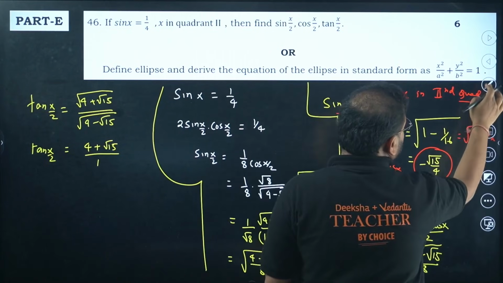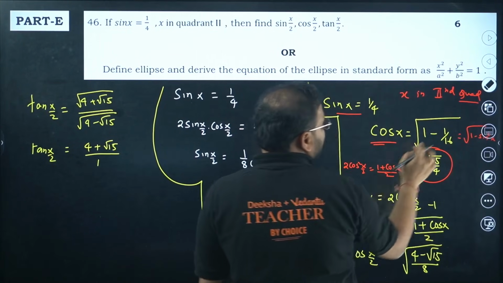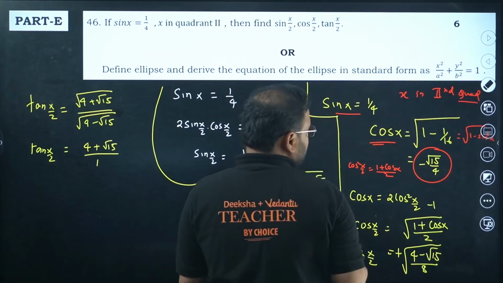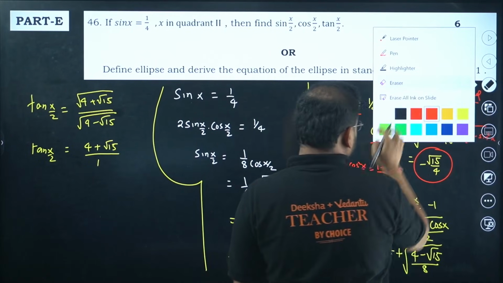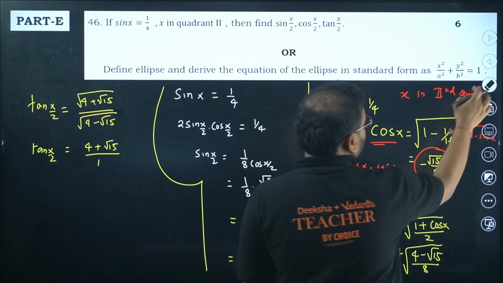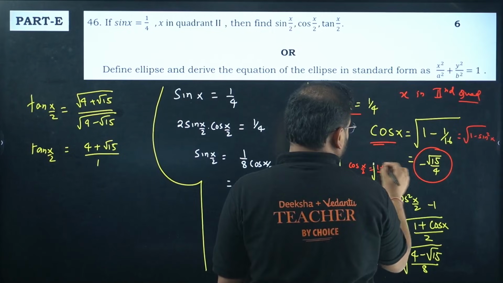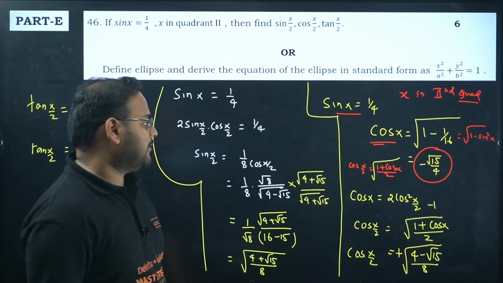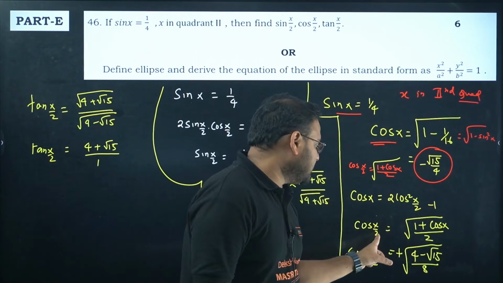Remove this square and you get the result as a root over here.